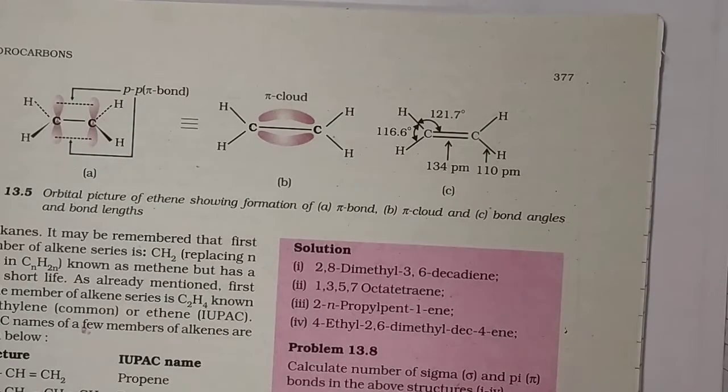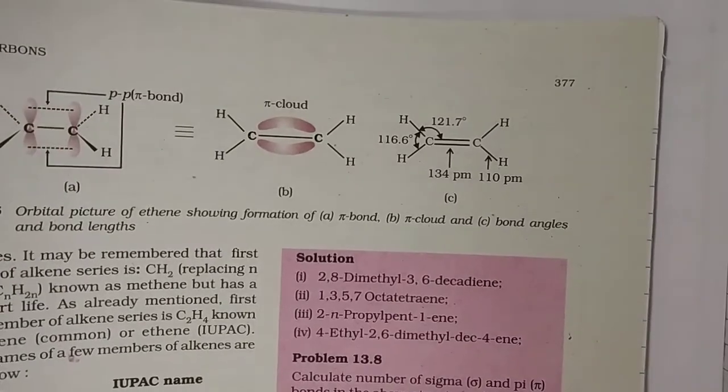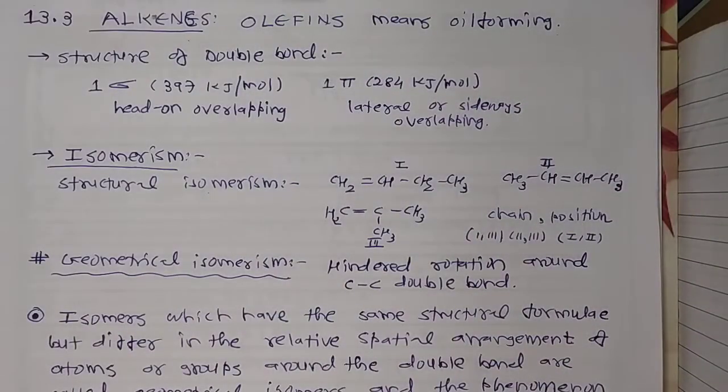What is the main point in these alkene compounds? Alkenes have a pi bond, and pi bonds are weaker bonds. So reagents that are electrophiles, or electrophilic reagents, attack the pi bond, and this mostly gives addition of these electrophilic reagents. So this is all about the structure of alkenes, especially in the case of ethene.